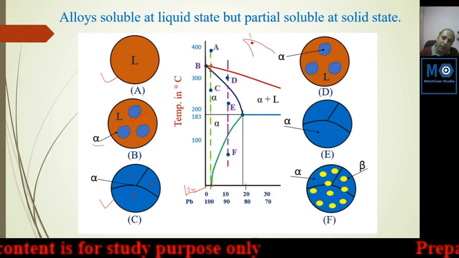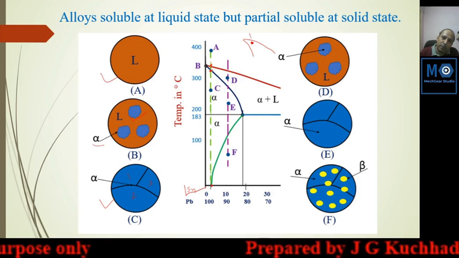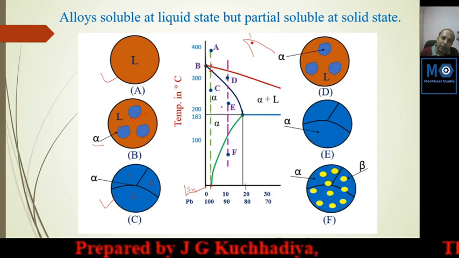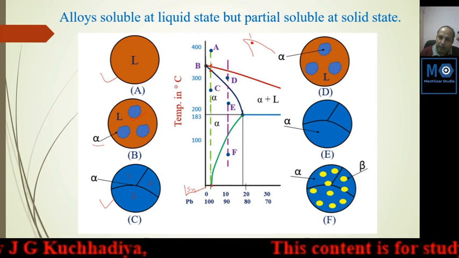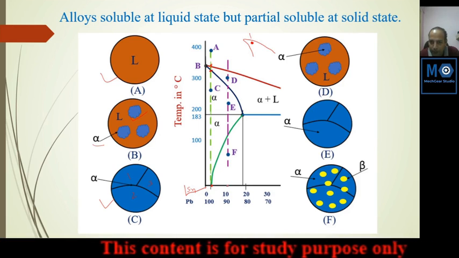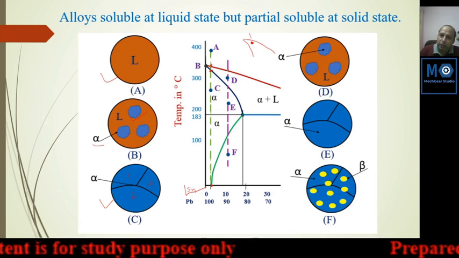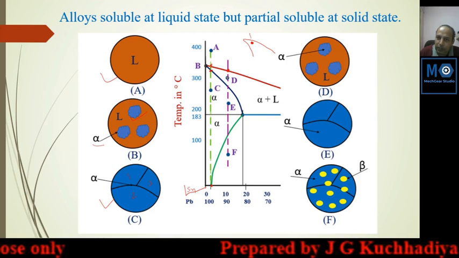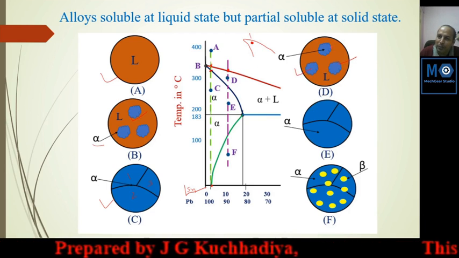Here alpha phase started, it will grow, and at this blue line it will be converted into alpha phase. So in this region anywhere you can find alpha phase. Suppose you consider the second region, second point, where we have changed the percentage to 10% tin and 90% lead. Here solidification has started and in this region this alpha has grown.